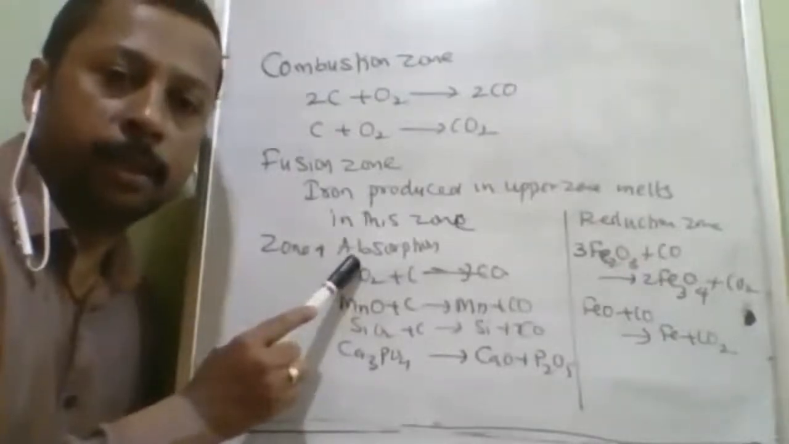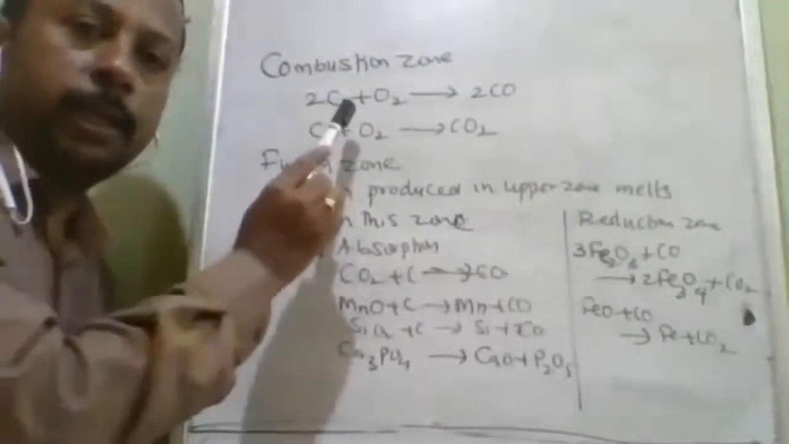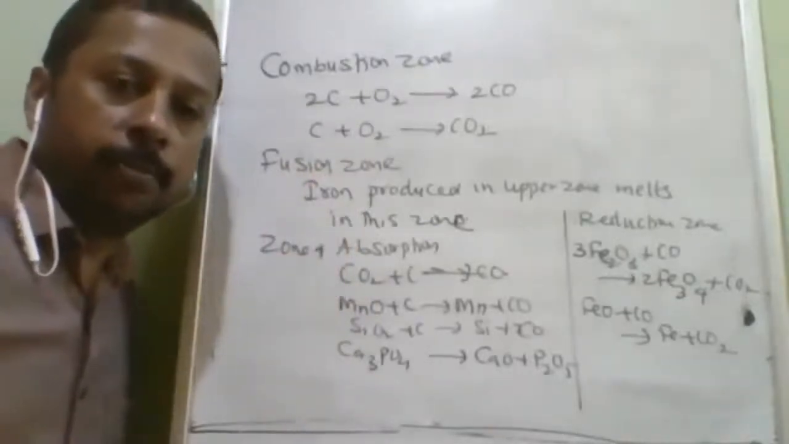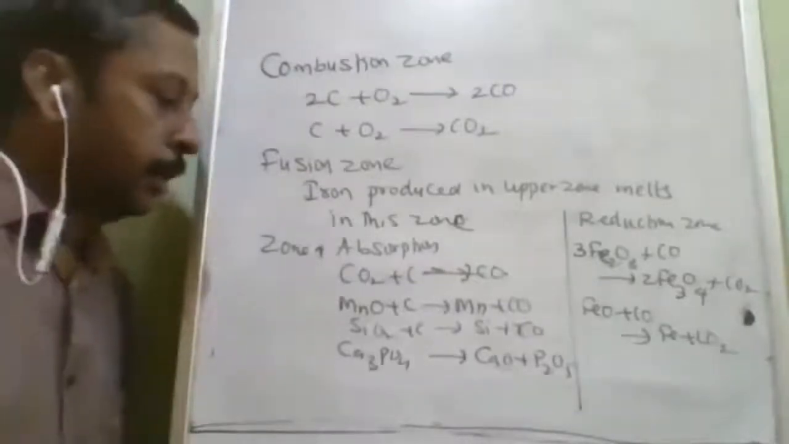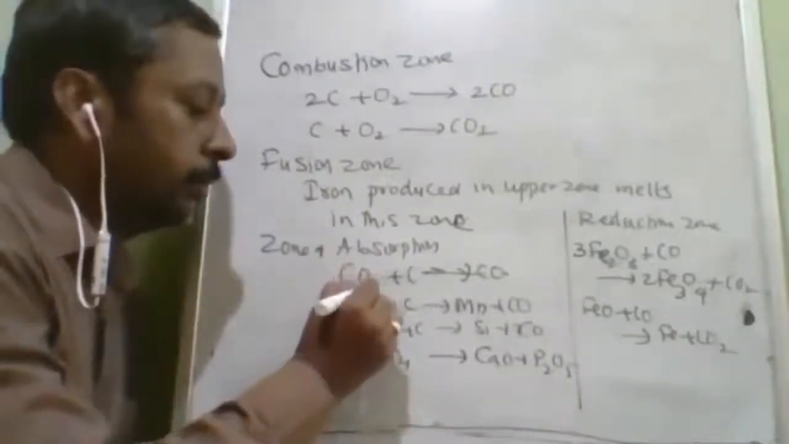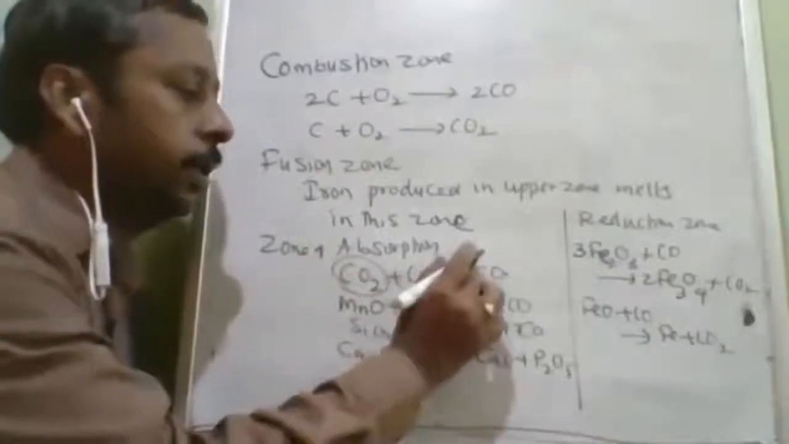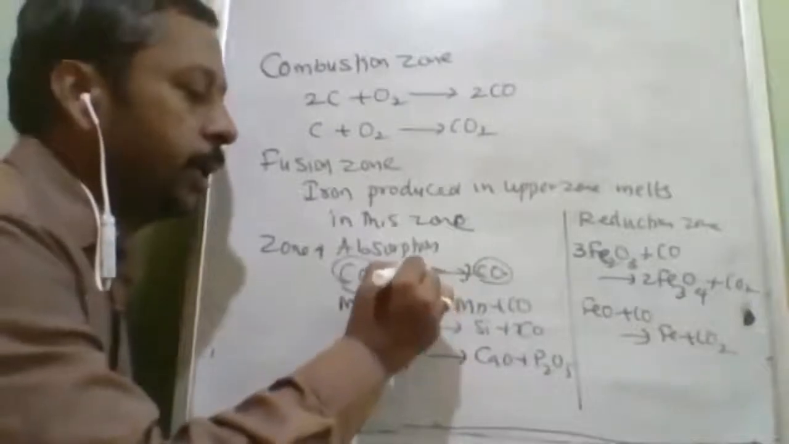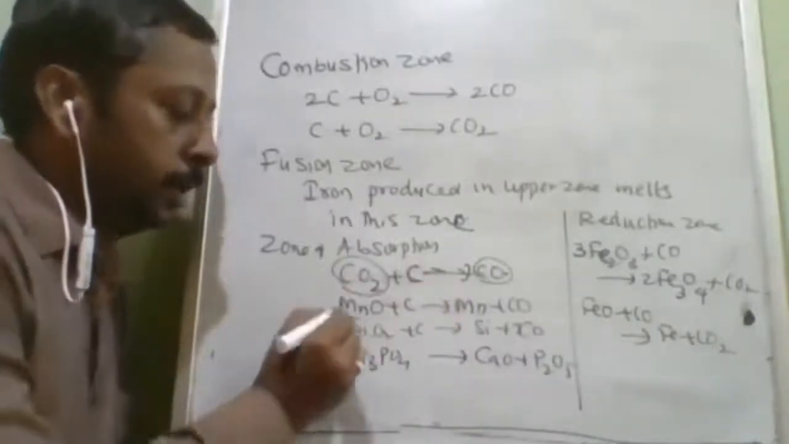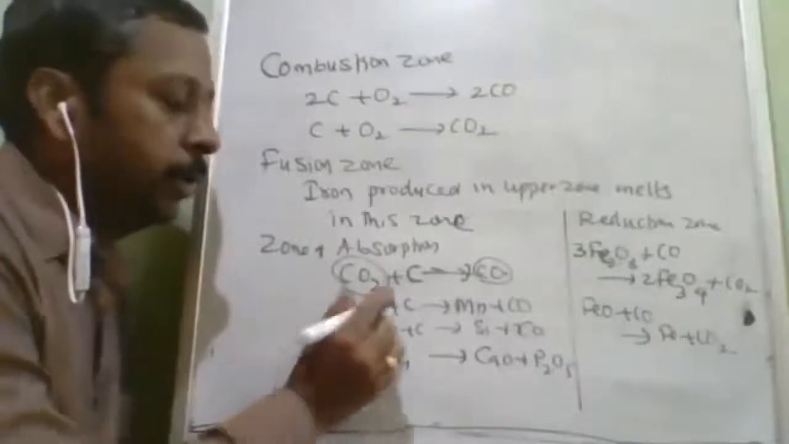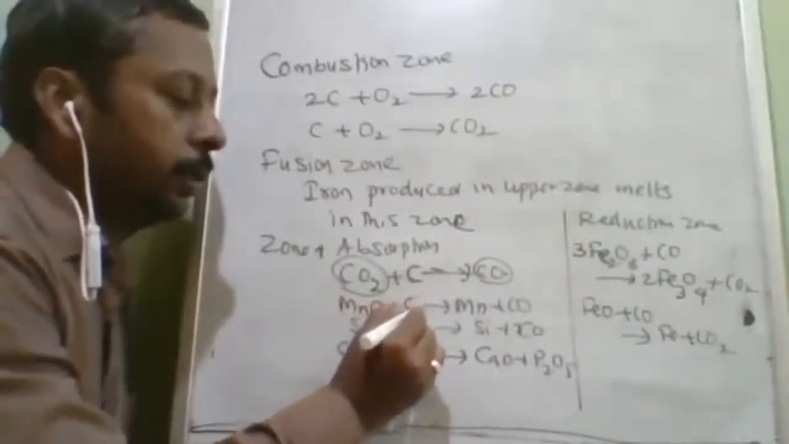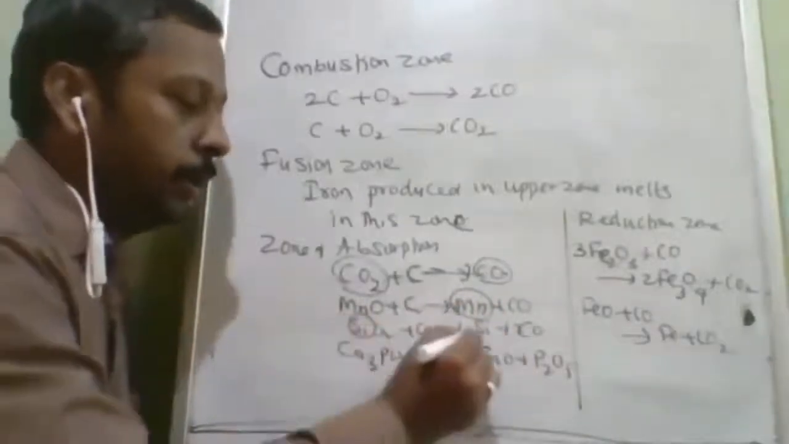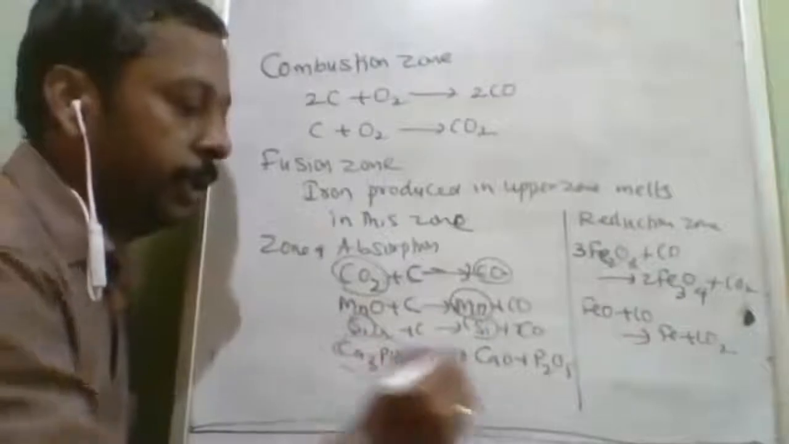Absorption means absorbing the heat. Here heat was liberated, here heat will be absorbed. So where will the heat be absorbed? Wherever there is a reduction. See here, CO2 is reduced to carbon monoxide by combining with the carbon, the coke of the charge. In the same way, if any impurity like MnO is there, it reacts with the coke to form manganese again; silicon is reduced, Ca3(PO4)2 is decomposed.